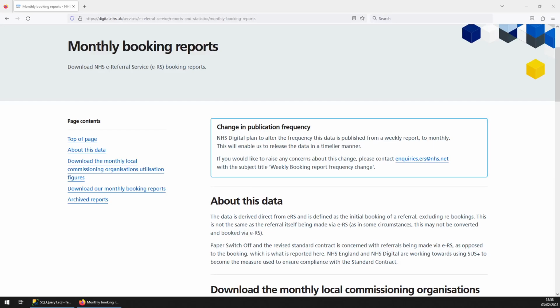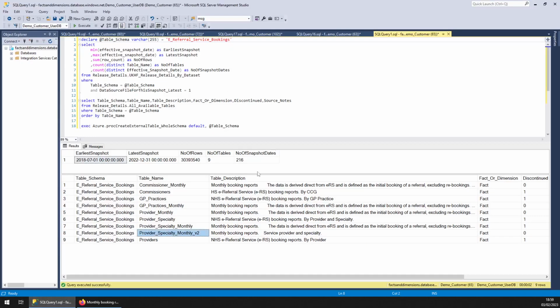Hello and welcome to another Facts and Dimensions Spotlight Dataset. In this one we're covering E Bookings from the monthly bookings reports from NHS Digital. So let's see what we have for this dataset.